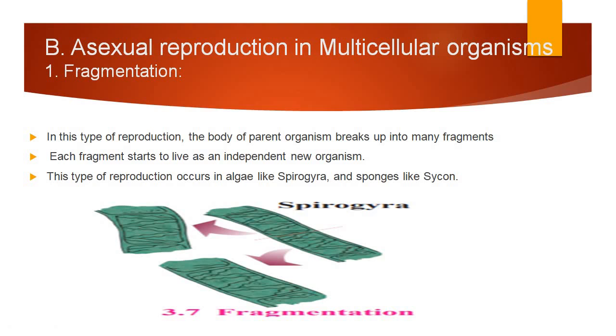This type of asexual reproduction is called fragmentation. So in fragmentation, the one parent organism forms the fragments and two or more daughter cells are produced. This type of reproduction occurs mostly in spirogyra and sponges like Scypha.